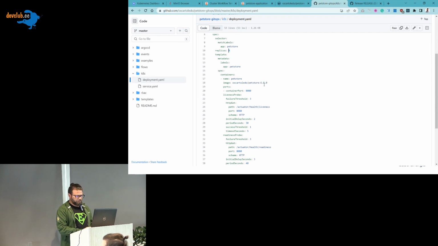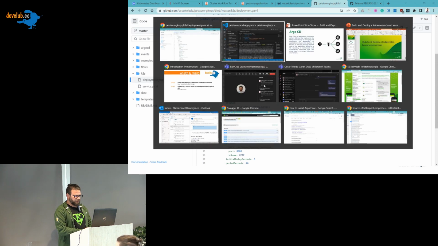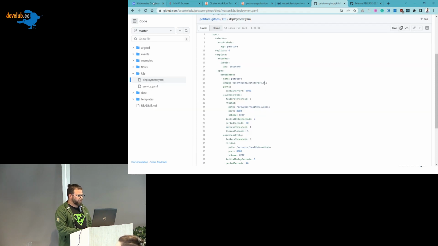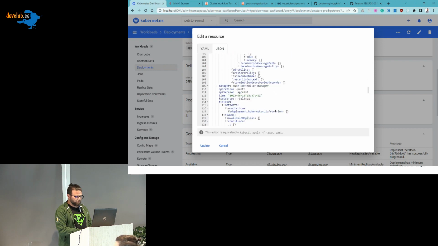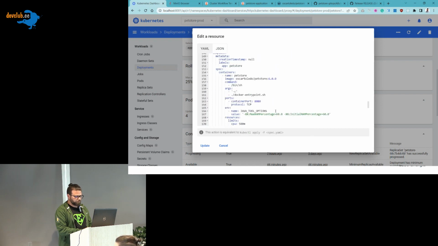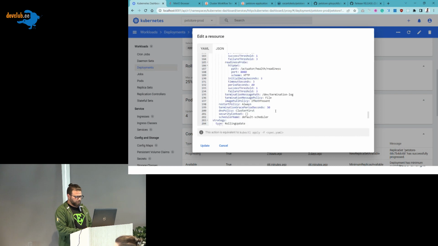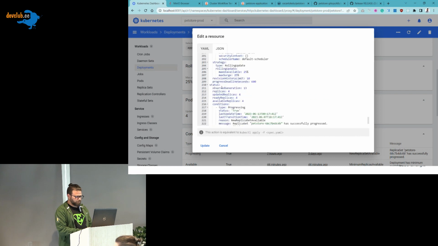All of this was applied directly by ArgoCD. And let's say that I want to change the status of the cluster manually. So instead of 5 replicas, I want to replace it with 2. I will write 2 here, and I want to update it.